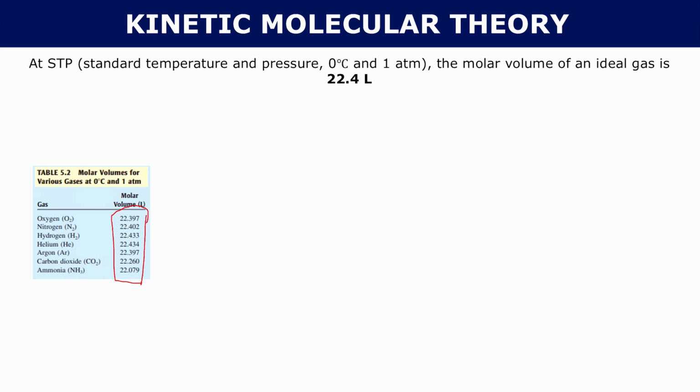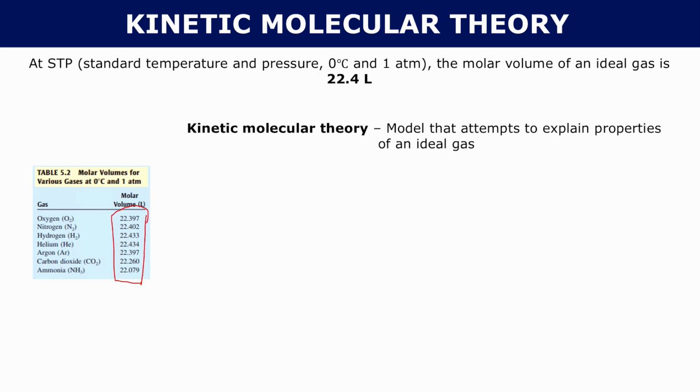So what makes an ideal gas? Well, we use something known as kinetic molecular theory as a model to explain properties of these ideal gases. So gases that follow these properties are assumed to be an ideal gas. And there's going to be like 5 little postulates. The first one is the fact that the volume of individual gas particles is assumed to be 0. If you looked at a real gas particle, it would of course have a volume, but it's so small and nearly negligible that we assume it to be 0.